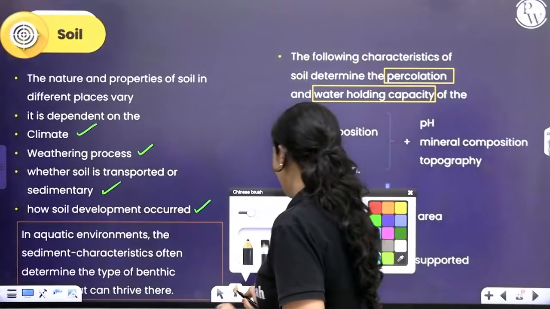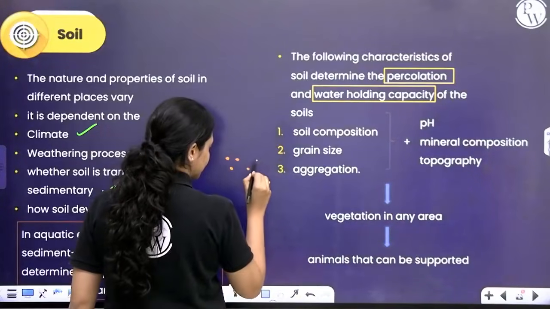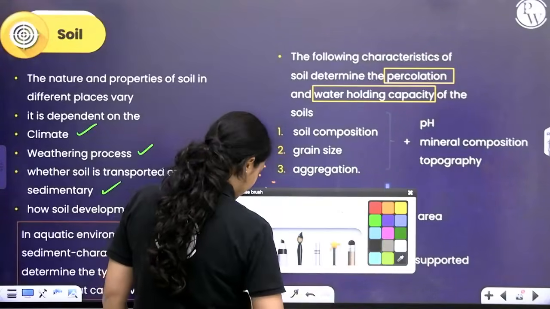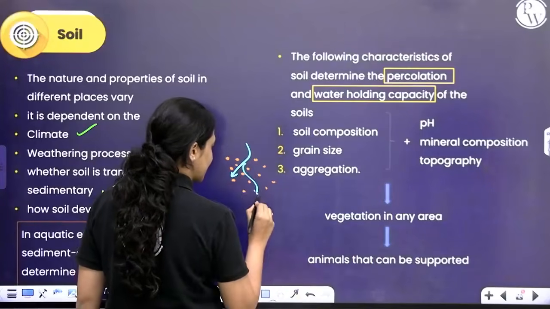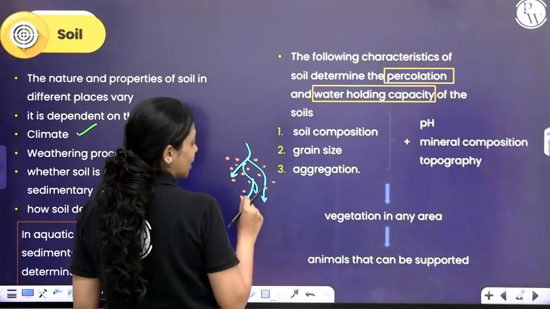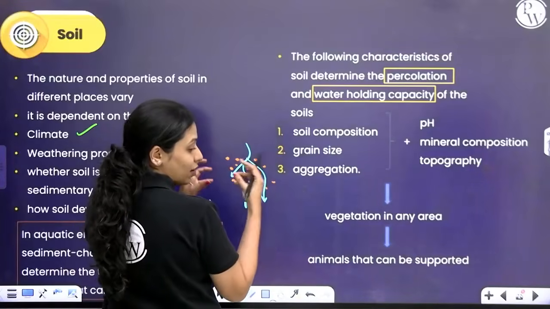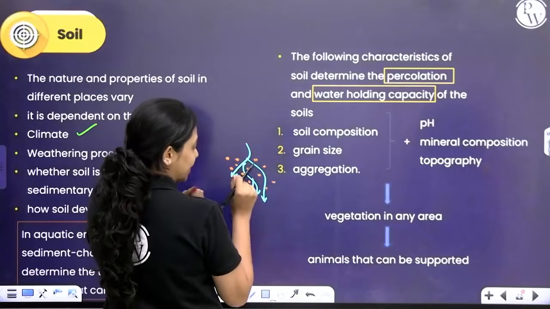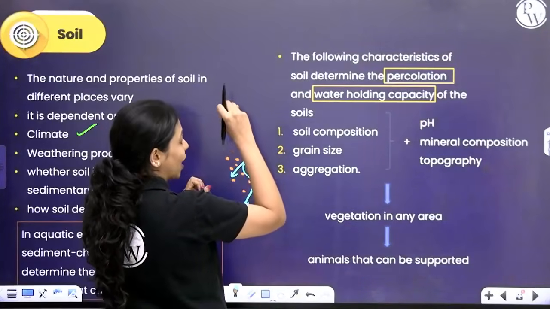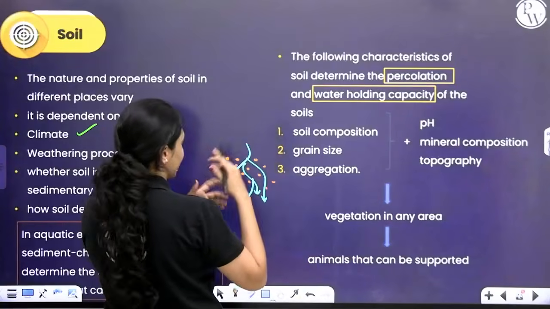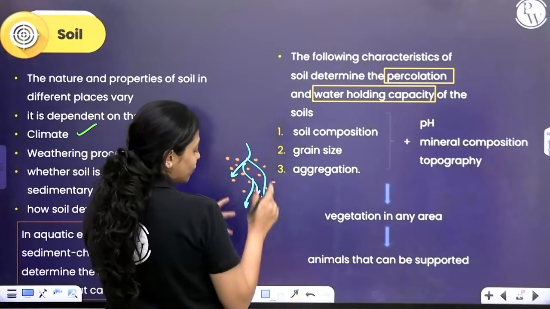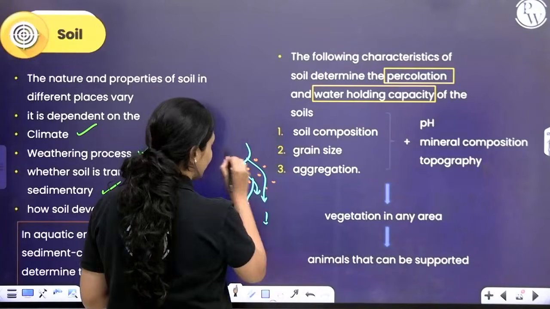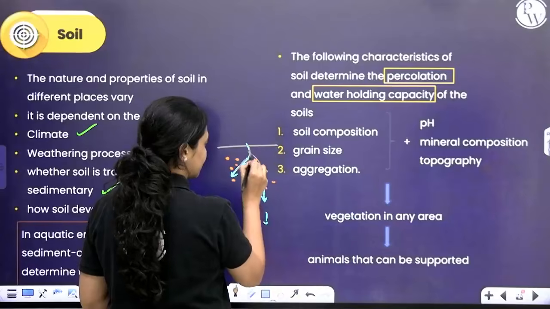See, if you have soil particles very far off from each other, the water that is used as irrigation or naturally rainfall, if the soil particles are too far away from each other, not compact enough, not aggregated properly, then all of that water will seep down and will not be available to the plant roots that are growing there.